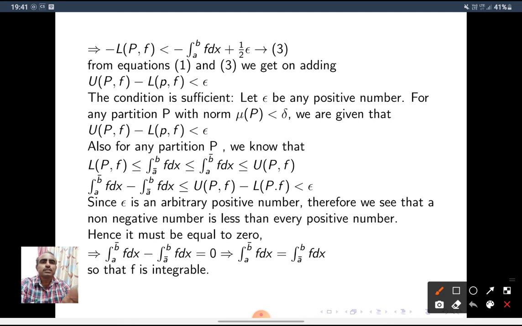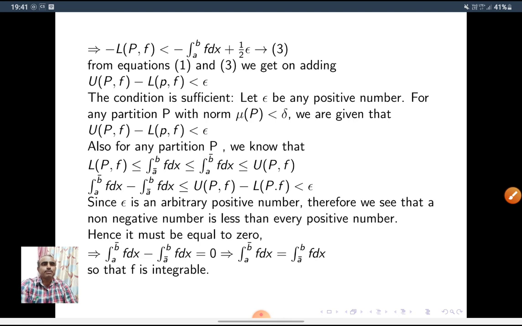And from this, LPF is less than or equal to the lower integral of f dx. I multiply this inequality by a negative sign: minus LPF is greater or equal to minus the lower integral of f dx. So combine these two: the upper integral of f dx minus the lower integral of f dx is less than or equal to UPF minus LPF, which is less than epsilon for this given statement.